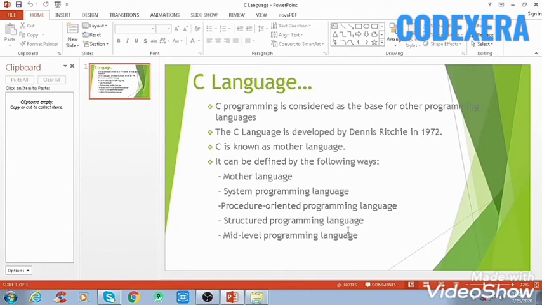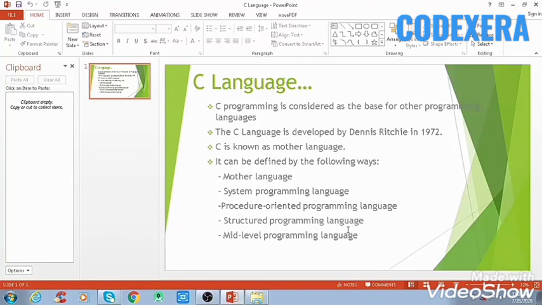A low level language is specific to one machine, that means machine dependent. It runs fast, but it is not easy to understand, so we can't easily understand the low level language. A high level language is not specific to one machine, that means it is independent of the machine. That's why it is easy to understand.